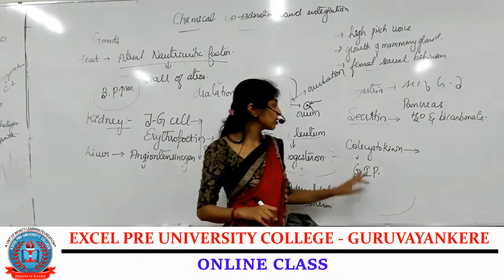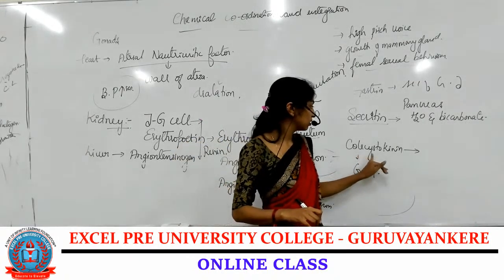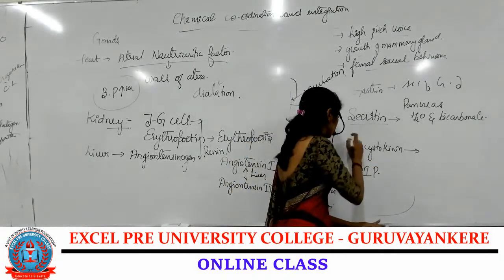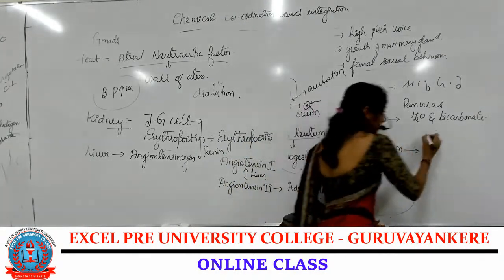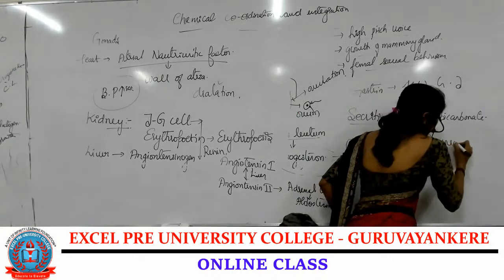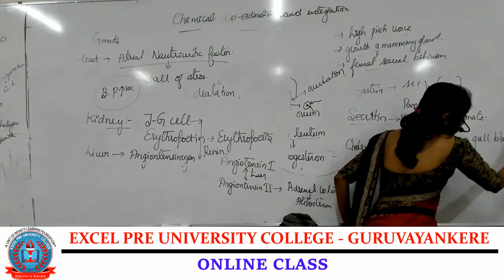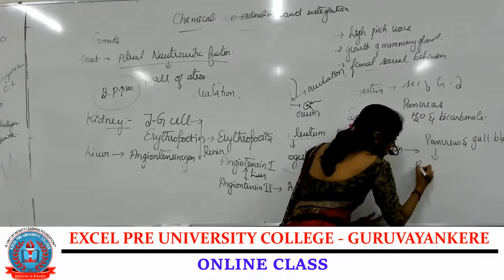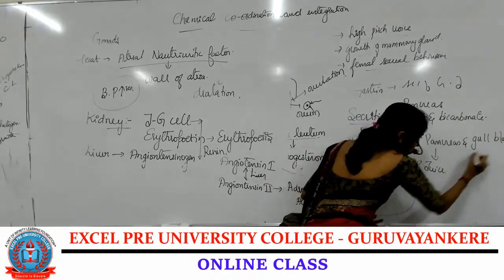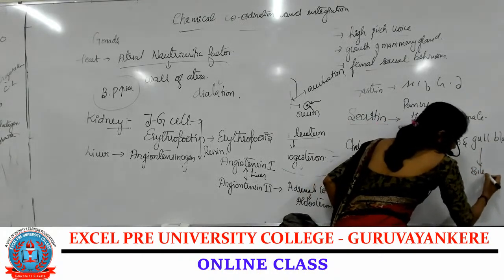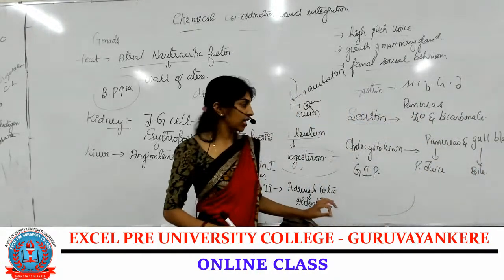Then we have cholecystokinin. They act on the pancreas and gallbladder to release pancreatic juice and bile juice.